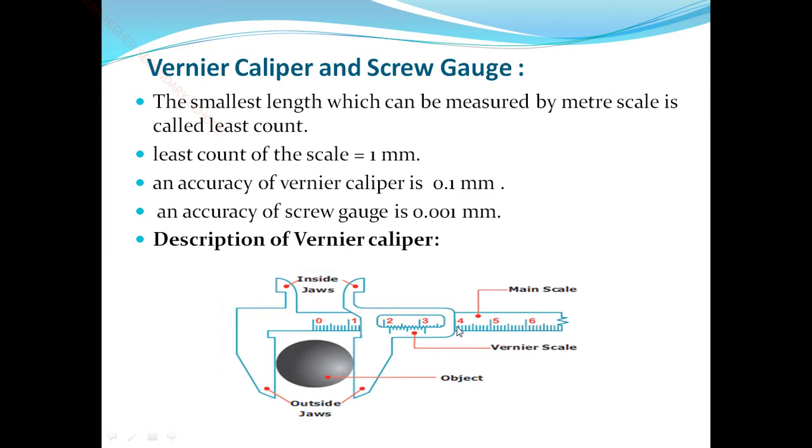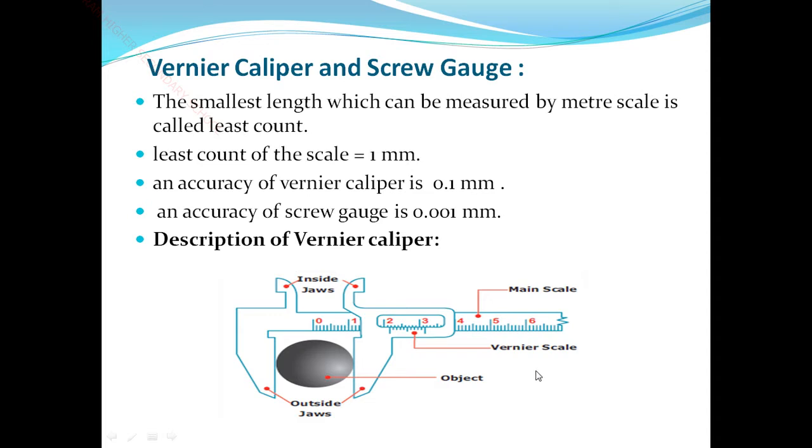At the left end of the main scale, the upper and lower jaws are perpendicular to the bar. To the right of the fixed jaw, the slider with the Vernier scale is marked on the slider and moves along with the movable jaw.